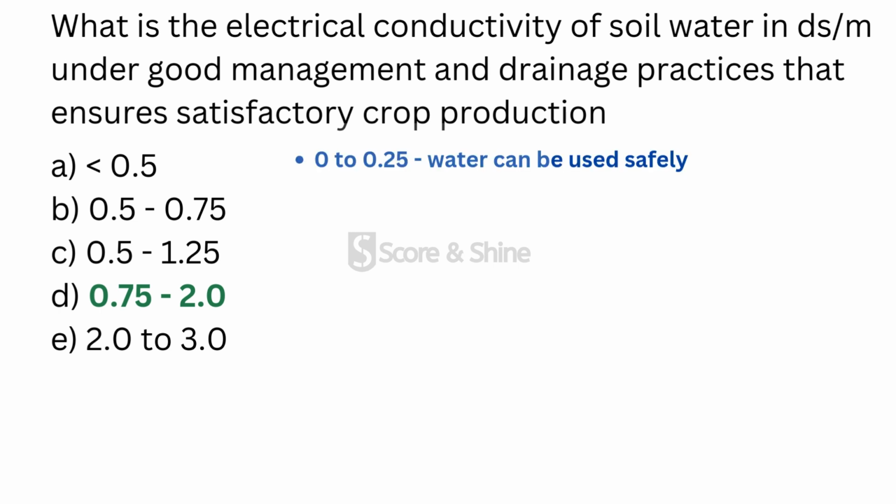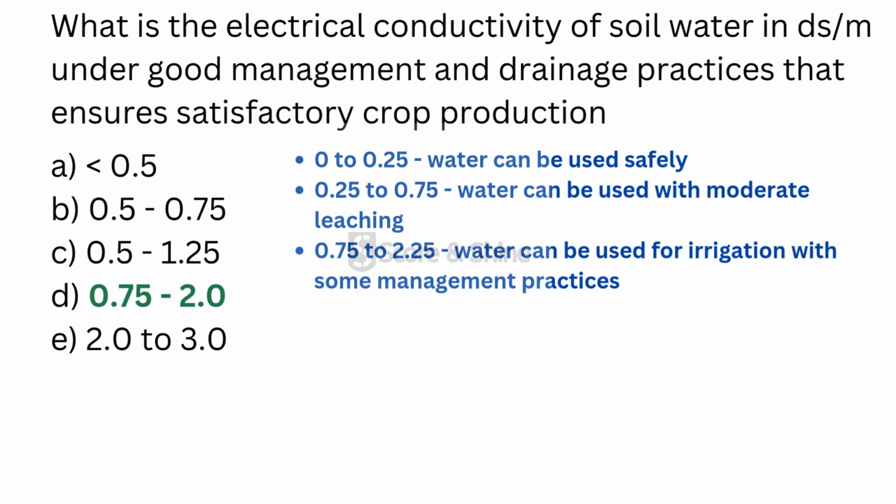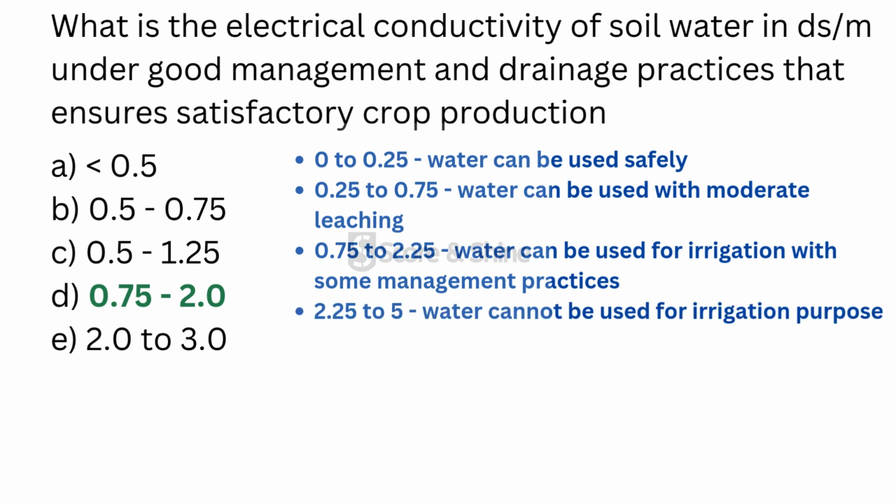So when the electrical conductivity is from 0 to 0.25, then water can be used safely. When the electrical conductivity is 0.25 to 0.75, water can be used with moderate leaching. And when the electrical conductivity is from 0.75 to 2.25, water can be used for irrigation purpose with some management practices included. And when the electrical conductivity is from 2.25 to 5, then the water cannot be used for irrigation purpose.